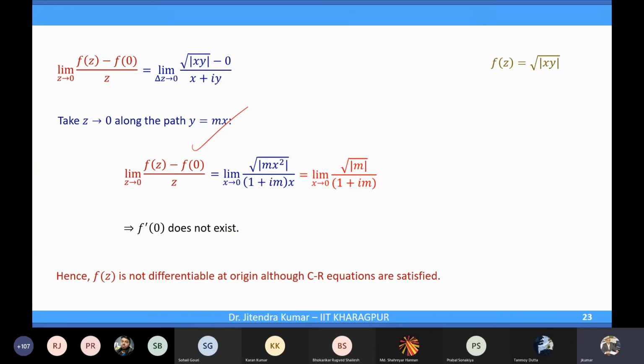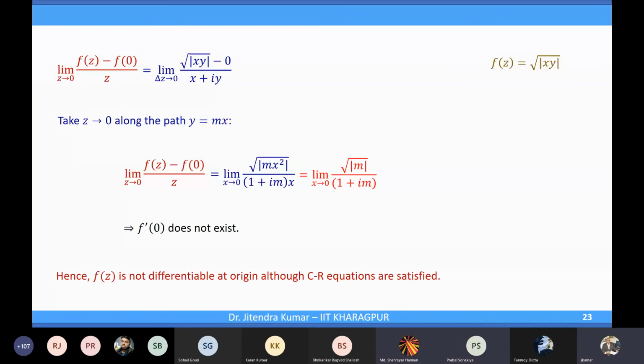Is that fine? Is that clear? Yes, please. So you think that if CR equations are satisfied, then the function is differentiable? No. If CR equations are satisfied, the function may or may not be differentiable. In the first two examples, the CR equations were satisfied and the function was differentiable.